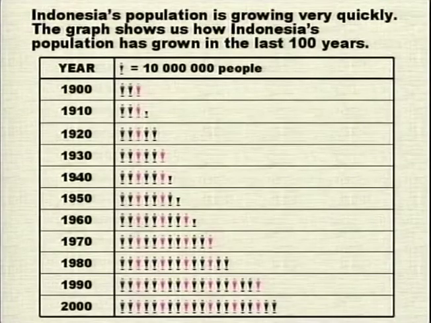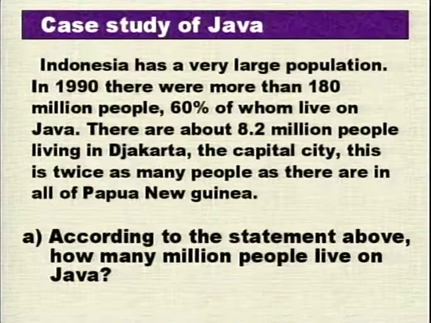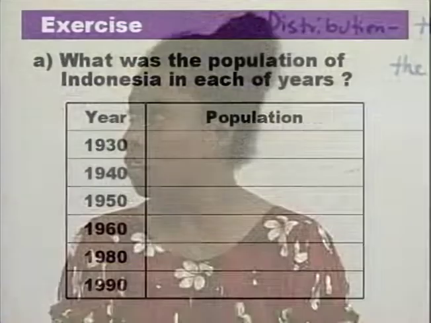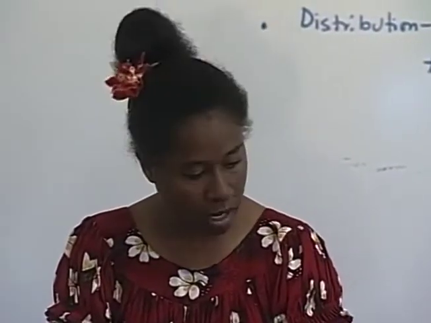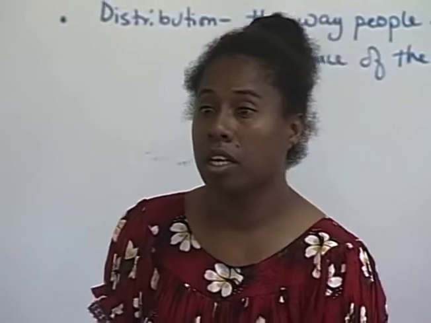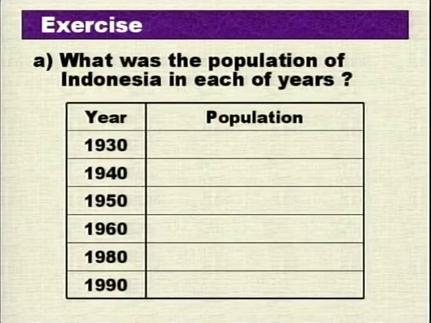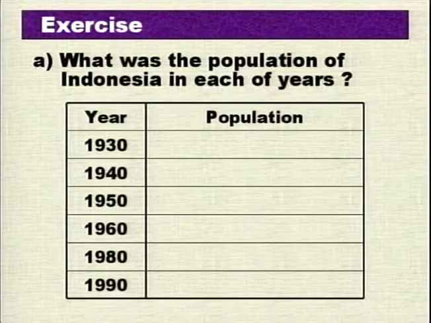Okay, we'll correct the first exercise, that is looking at the pictograph. What was the population of Indonesia in each of the following years? We start off first with 1930. Give us your answer for 1930. 60 million. We all happy with 60 million?